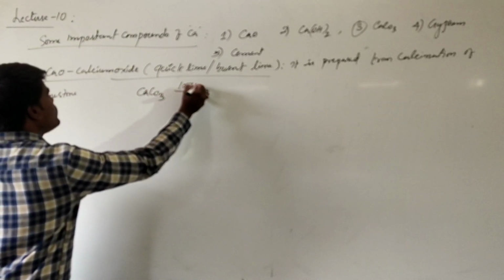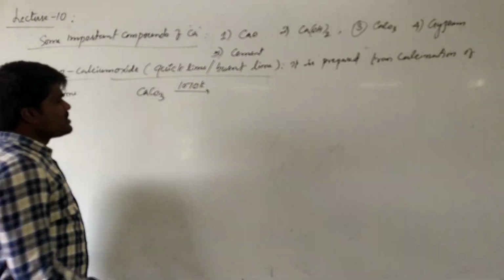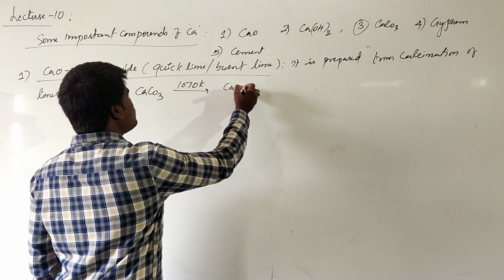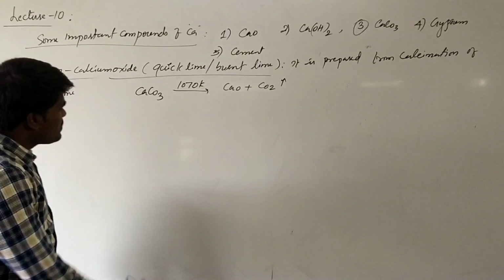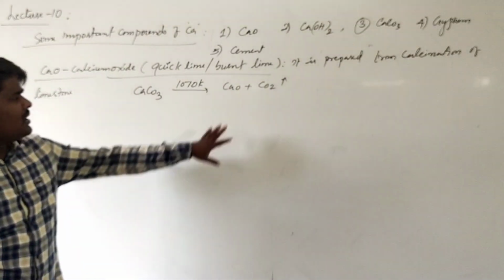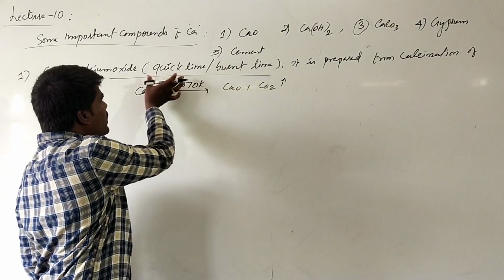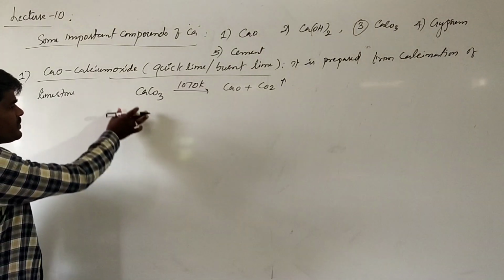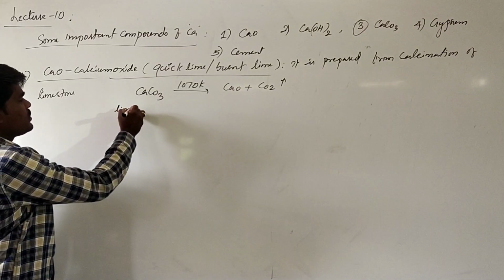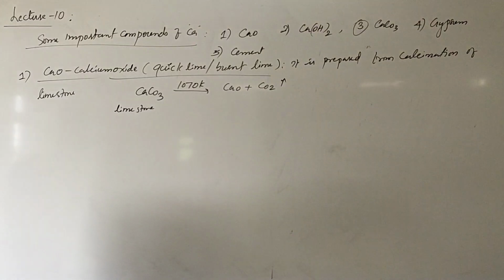When this calcium carbonate is heated at a temperature of 1070 Kelvin, it will be converted into calcium oxide plus carbon dioxide. Because of this, calcium carbonate is a good source for quicklime as well as carbon dioxide. This calcium oxide is called quicklime, but it is also called burnt lime since it is produced from limestone. This is one of the methods of preparation of calcium oxide.